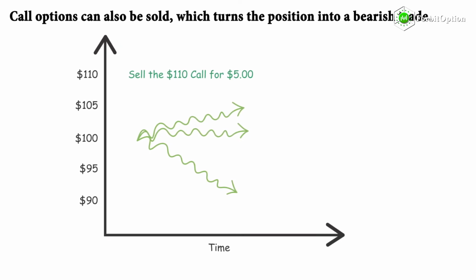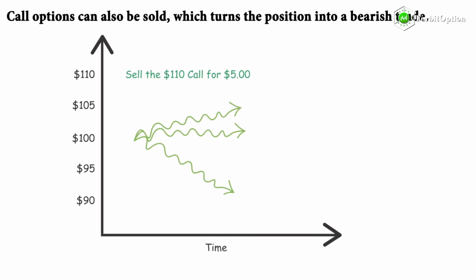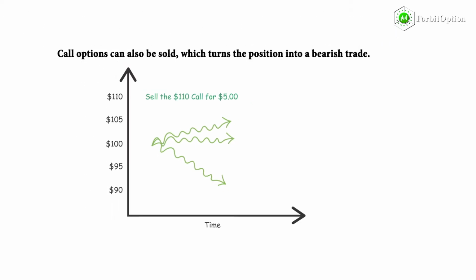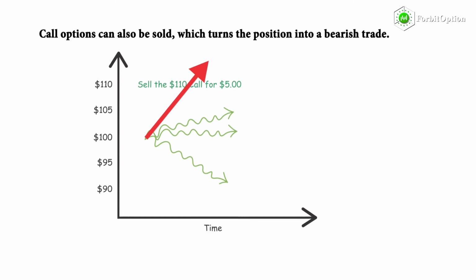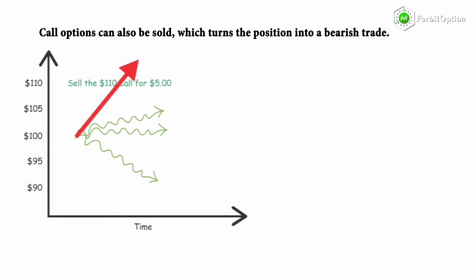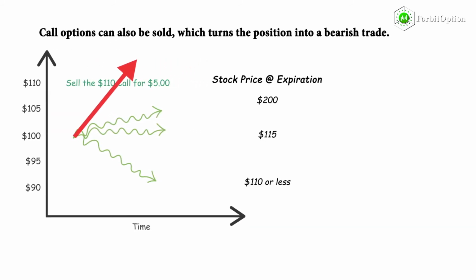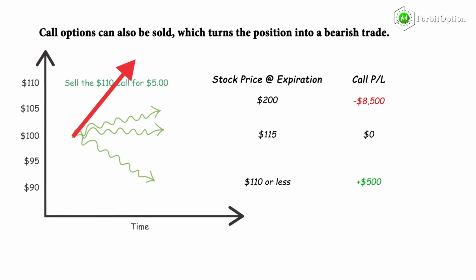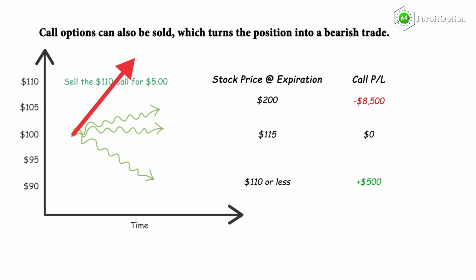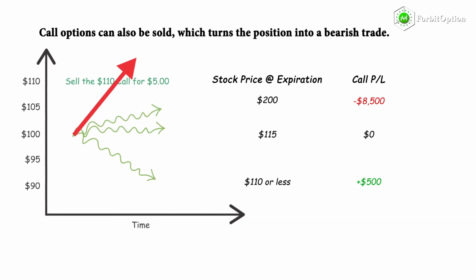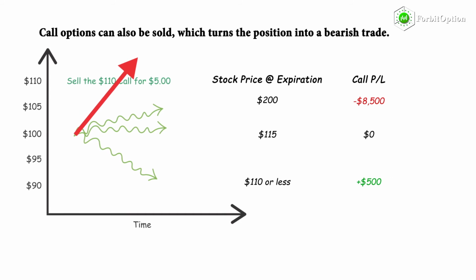For instance, let's say a stock is trading for $100 and we sell the 110 call for $5. When selling call options, as long as the stock price is below the call strike price at expiration, the position will be profitable. However, if the stock price rises substantially, the loss potential on a short call position is theoretically unlimited. Here's how this particular short call position would perform based on various stock prices at expiration.